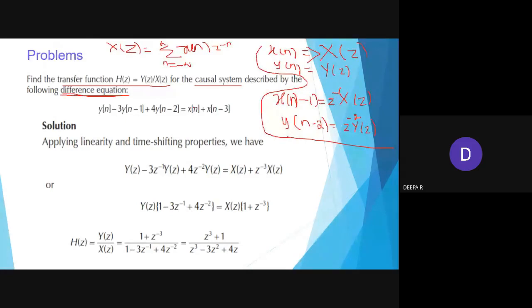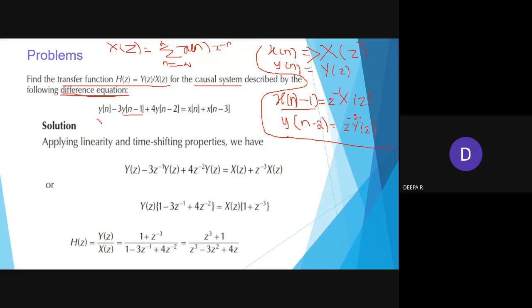So for this problem, you check it. I have made y(n) as y(z). So for y(n minus 1), instead of this, I have shown x(n minus 1) as z power minus 1 x(z). If it is y(n minus 1), you will be writing z power minus 1 y(z).